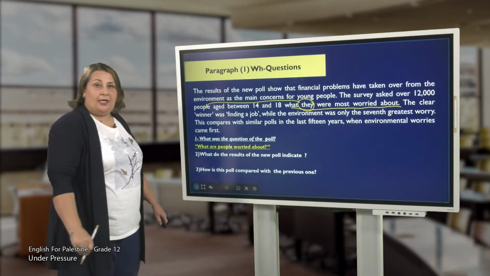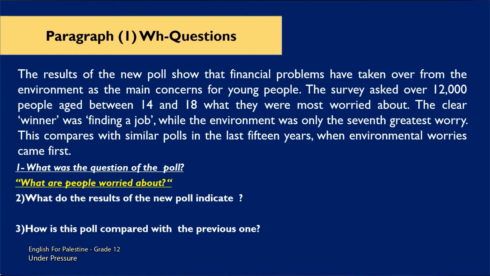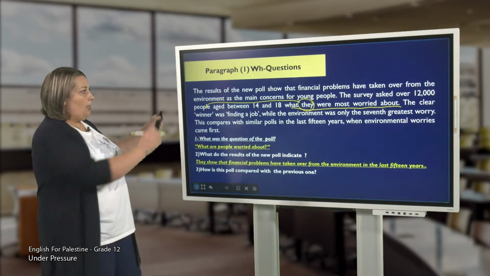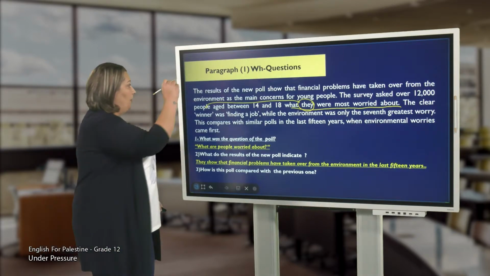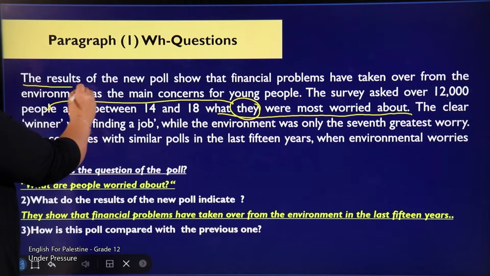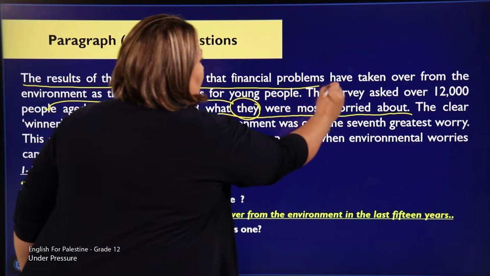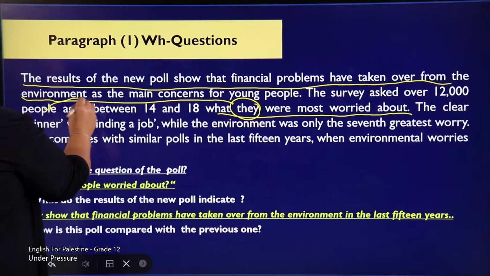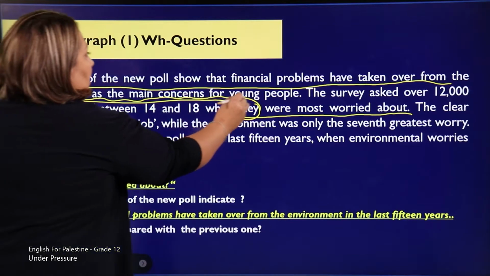Now let's move to the second question. What do the results of the new poll indicate or show? They show that financial problems have taken over from the environment in the last 15 years. And of course, the whole paragraph is about it. But first, we're going to say the results of the new poll show that financial problems have taken over the environment as the main concerns for young people.